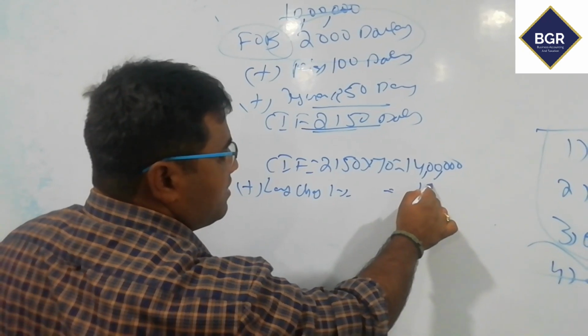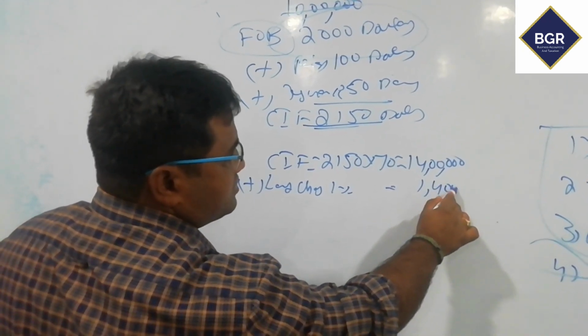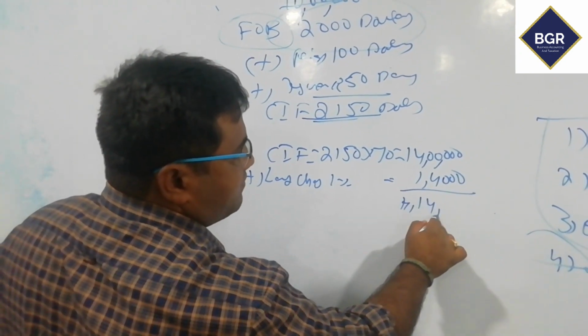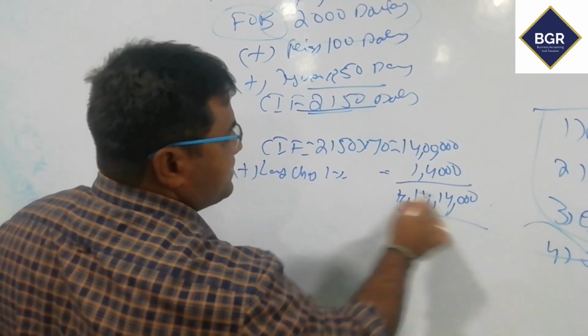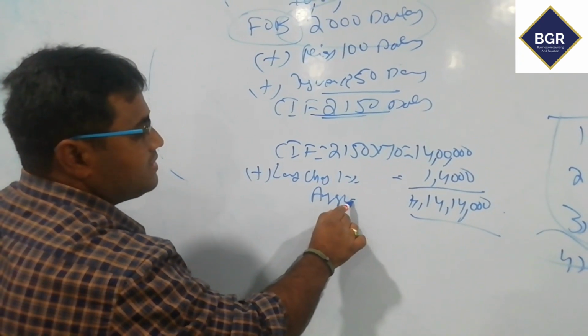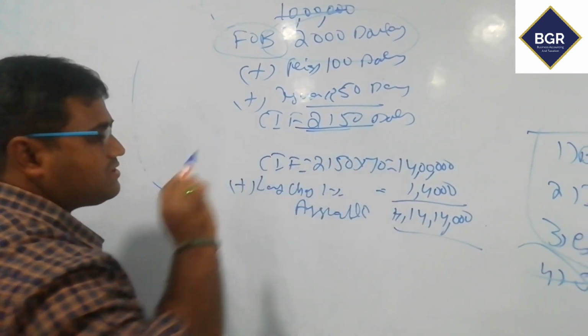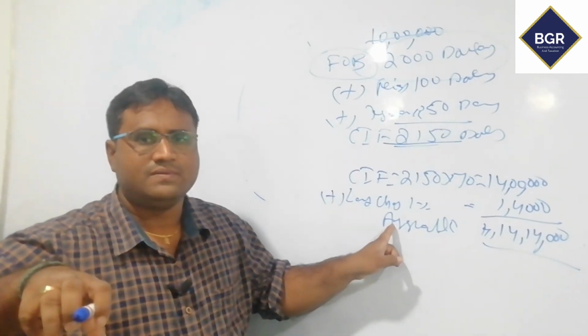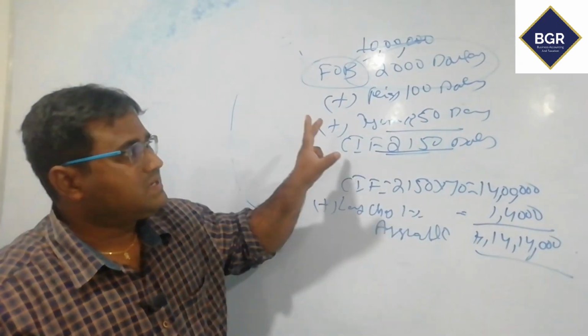For example, 1,14,000. So this 14,14,000 is called assessable value. That means the value on which customs duty is chargeable. So here, see the concept.